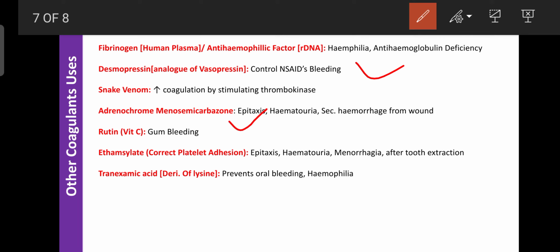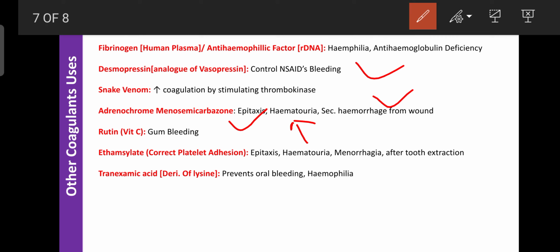Due to exposure to sunlight or eating too much, when we suffer from nose bleeding, that condition is known as epistaxis. It is treated with the help of adrenochrome monosemicarbazone. Hematuria, which is blood in the urine, is also treated with this drug. The drug is also used for treatment of secondary hemorrhage from a wound.